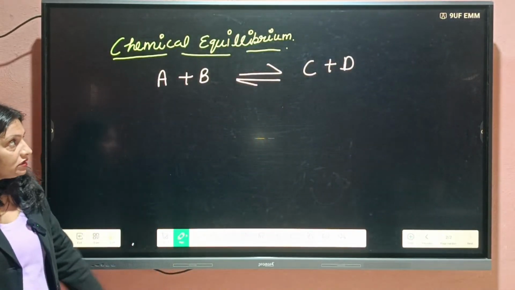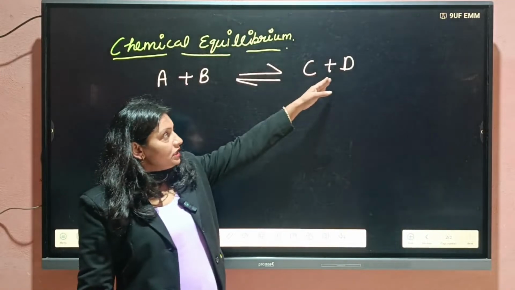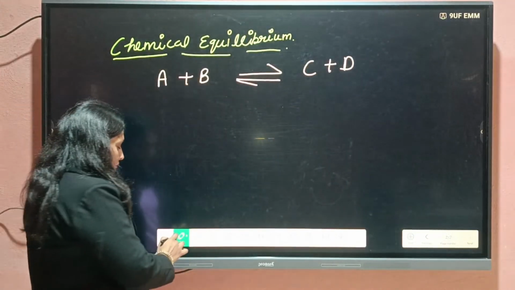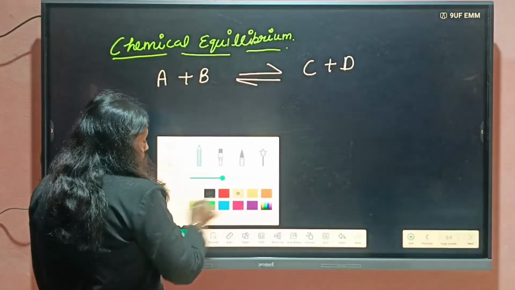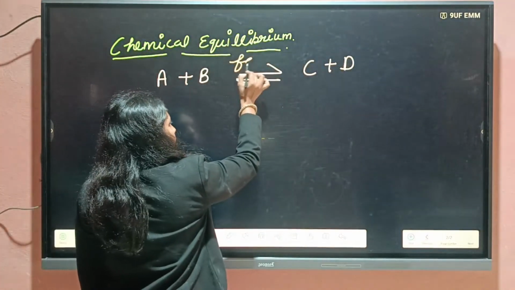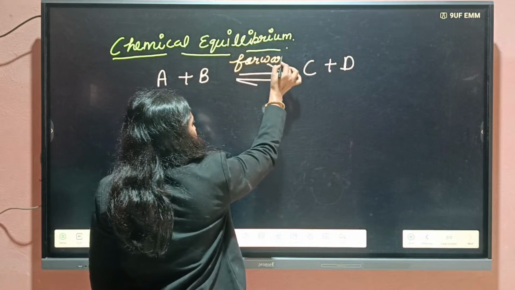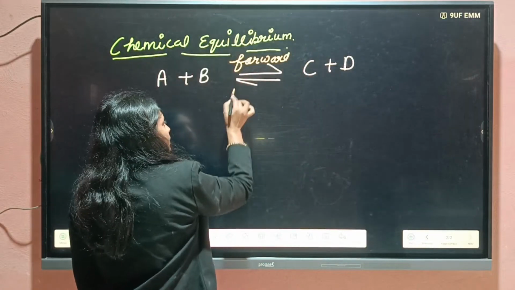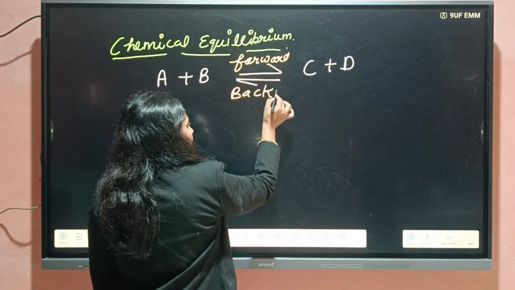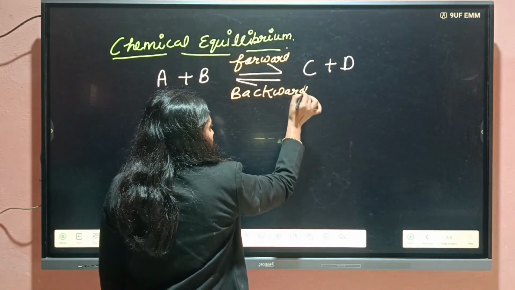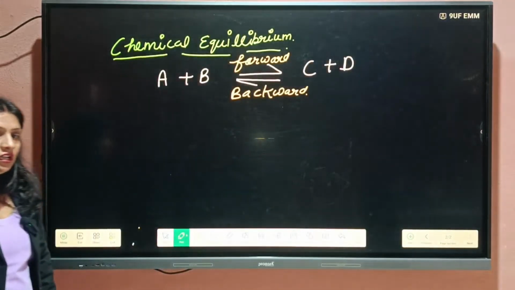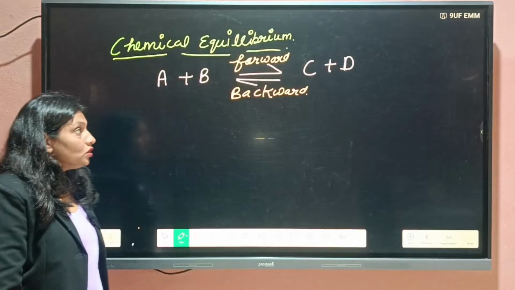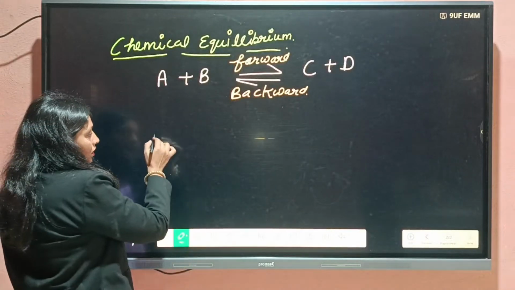But students, this C plus D is also converting into A plus B, which means the reaction is taking place in both directions. In the forward direction, reactants are converting into product. In the backward direction, the product further converts back. Okay, a reaction may be forward and backward. So students, here what should be?